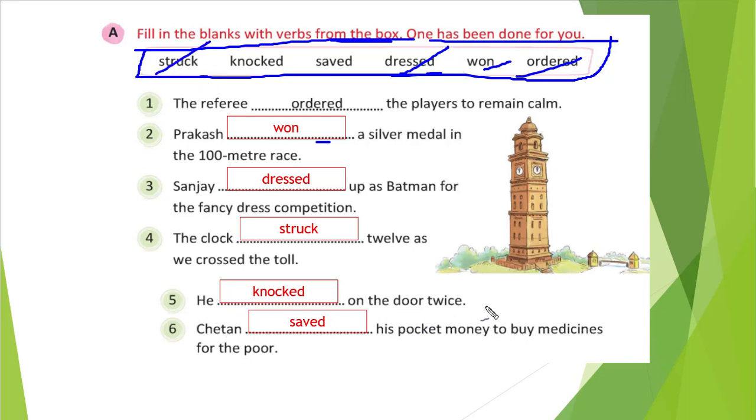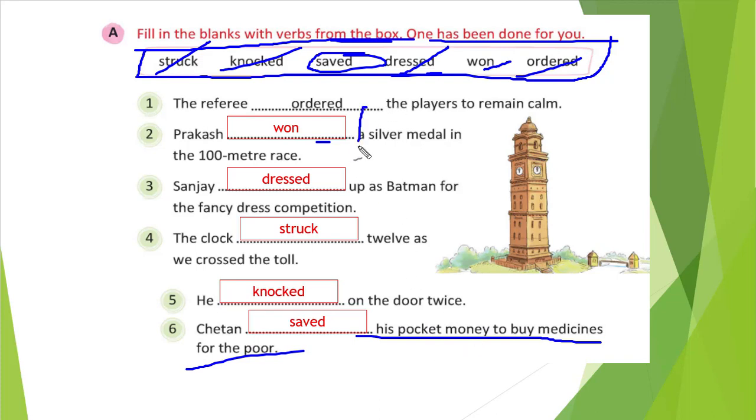Then he blank on the door twice. What can you do twice to a door? You can knock, right? The simple past form of the verb knock is knocked. So he knocked. The last remaining word is saved. Chetan blank his pocket money to buy medicine for the poor. If you want to purchase medicine, you should have money. What can you do with the money? You can save it, right? So Chetan saved his pocket money to buy medicine for the poor.